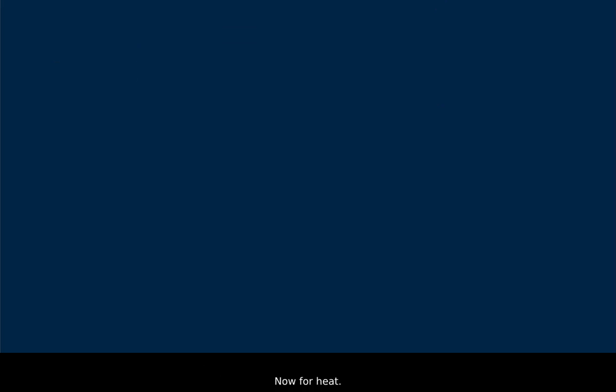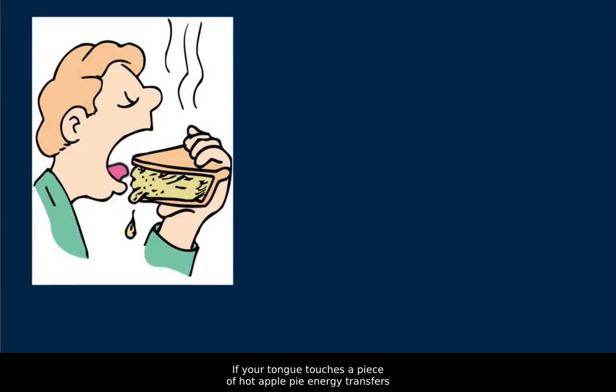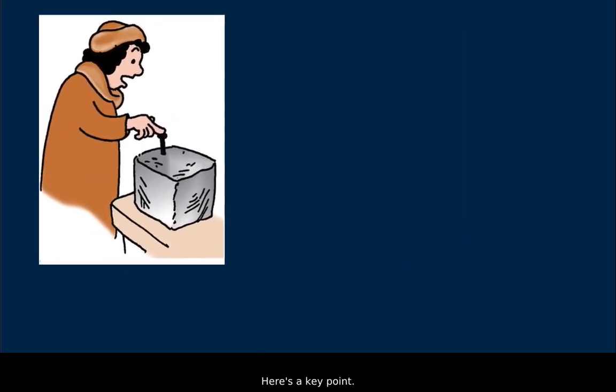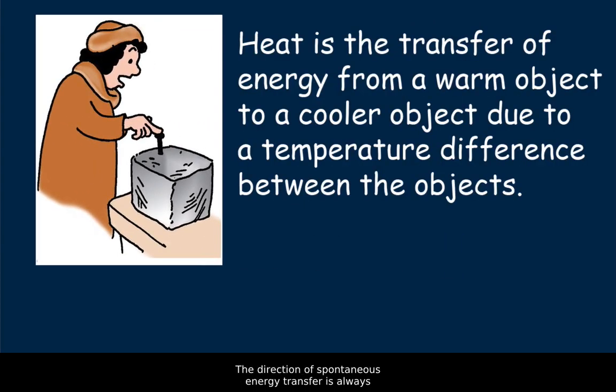Now for heat. If your tongue touches a piece of hot apple pie, energy transfers from the hot pie to your tongue. If you touch a nail stuck in a piece of ice, energy transfers from your hand into the colder ice. Here's a key point. The direction of spontaneous energy transfer is always from a warmer object to a neighboring cooler one.